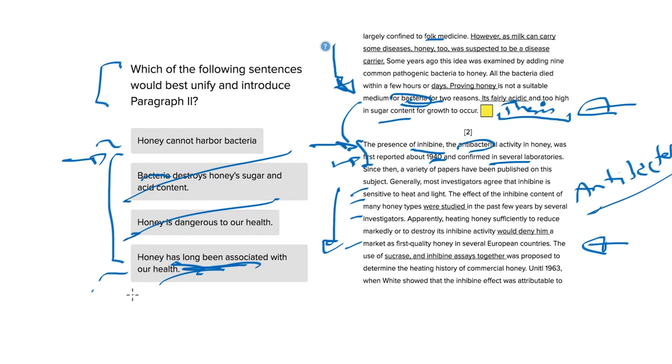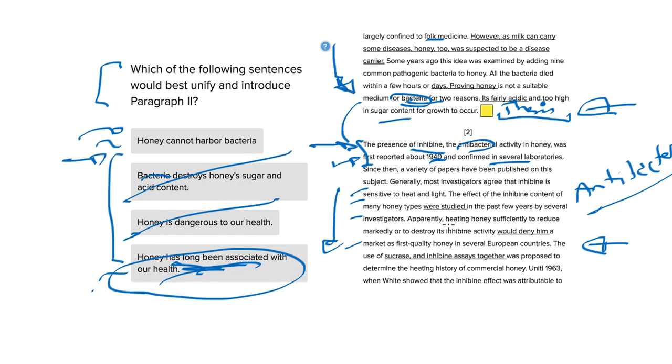Between the two of these, this is probably the best answer, though it's a very hard choice. I can totally see if you're struggling between these two. But yeah, D simply has a more broad scope here that all of the things being discussed can fall under, and honey cannot harbor bacteria is a little bit too narrow. It doesn't cover everything because we're also talking about different things here.